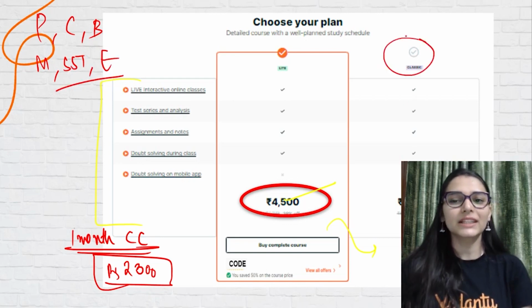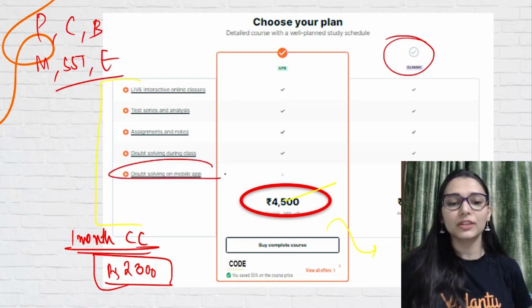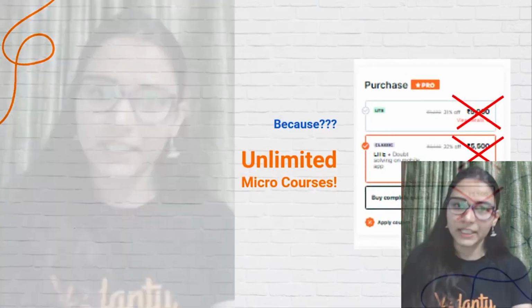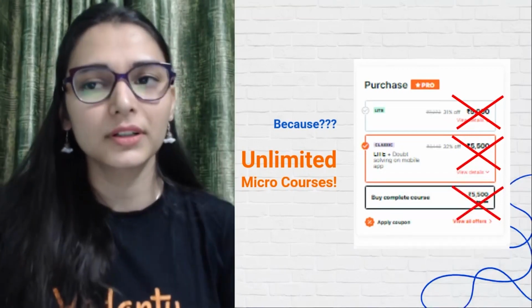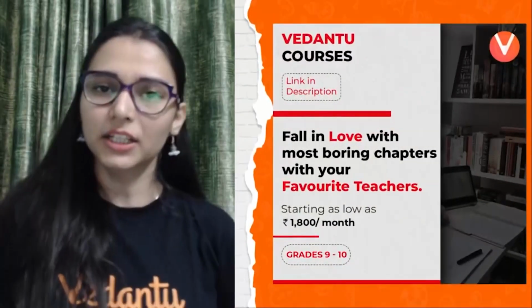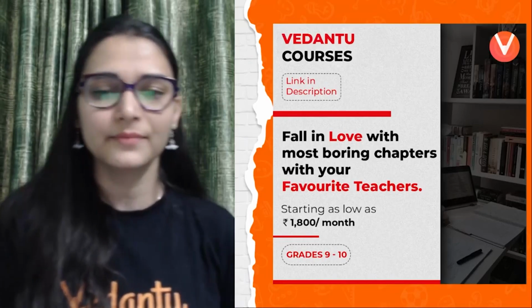You can also go with the classic subscription. ये थोड़ा सा महंगा है because यहाँ पर we are also giving you mobile application to solve your doubts. ठीक है, वो भी आप try कर सकते हो. So that is up to you. What do you feel would be appropriate for you? Term 1 अगर हो गया अच्छे से, you can take it. Term 2 के लिए भी classes आपको मिलेंगे, right?